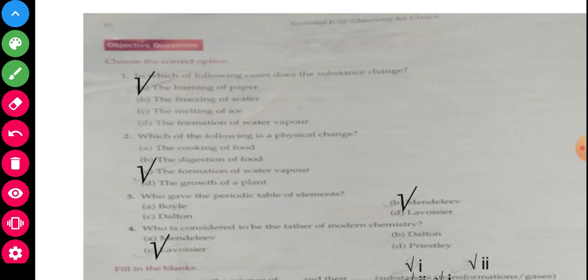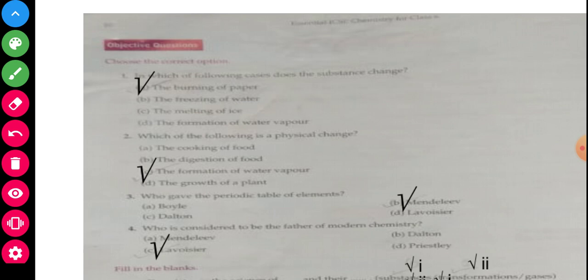Second, which of the following is a physical change? The options are: the cooking of food, the digestion of food, the formation of water vapor, the growth of plants. The answer is very clear: the formation of water vapor. I will repeat again. Which of the following is a physical change? The formation of water vapor. Is that clear? Physical change: before and after, it is the same.